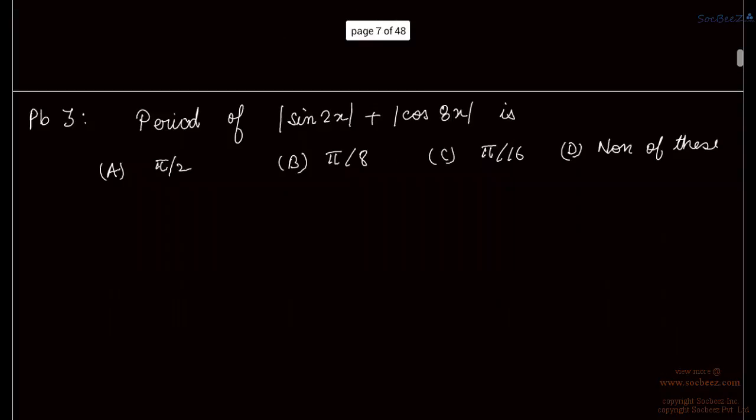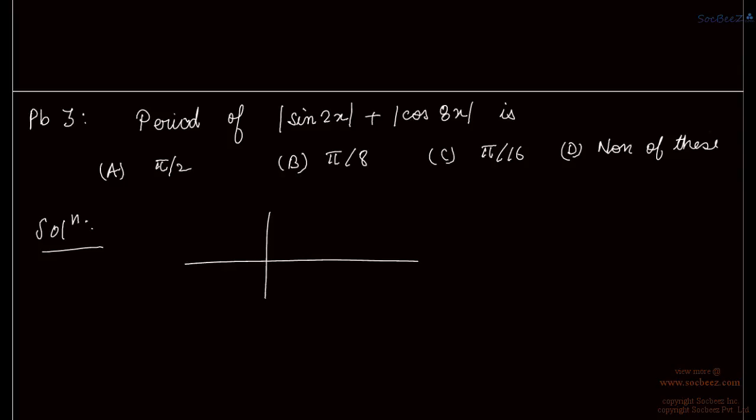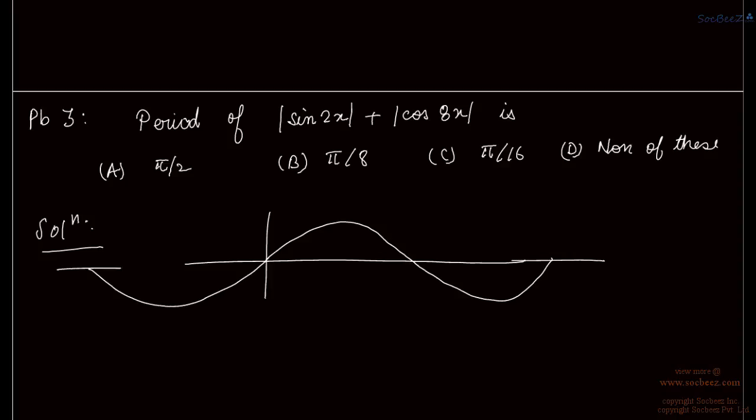Okay. Now moving to the next problem. The period of |sin 2x| plus |cos 8x| is. So first let us see the period of sin x. Sin x is a function something like this.